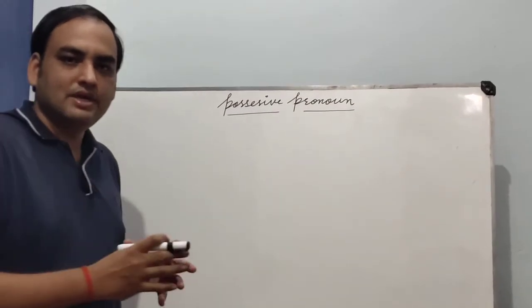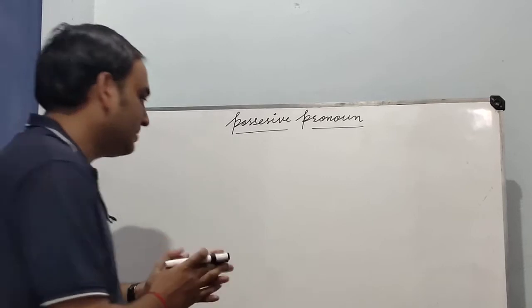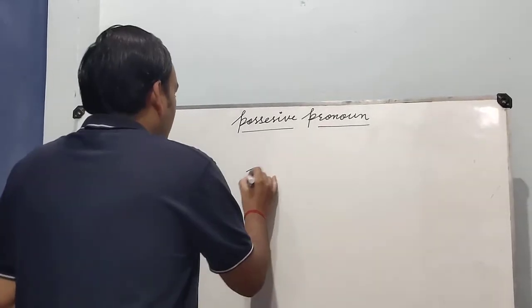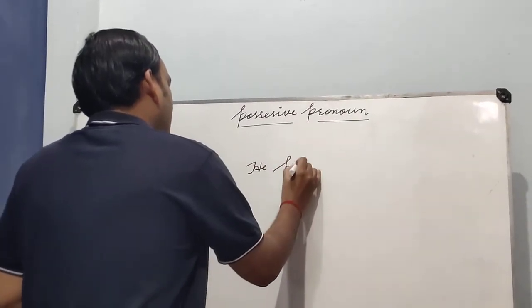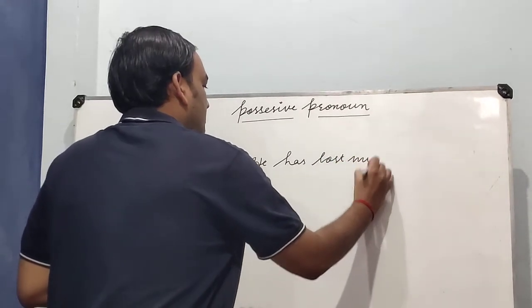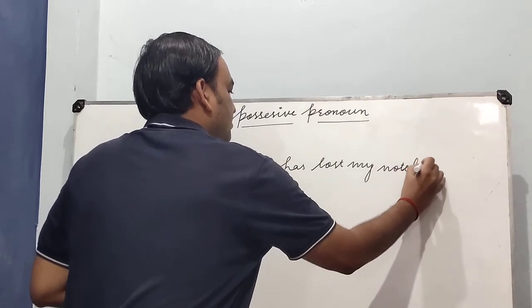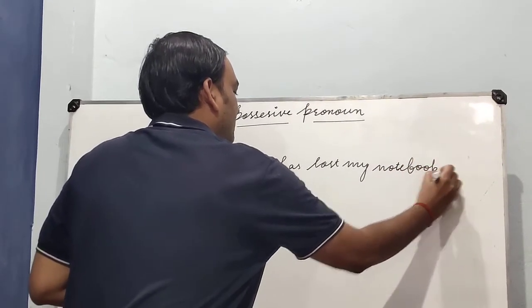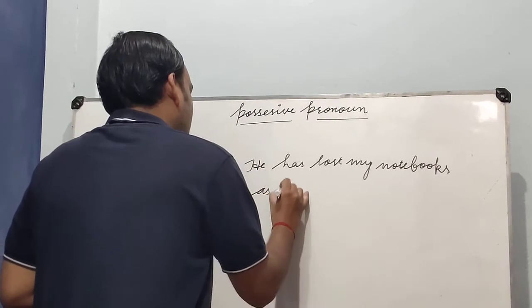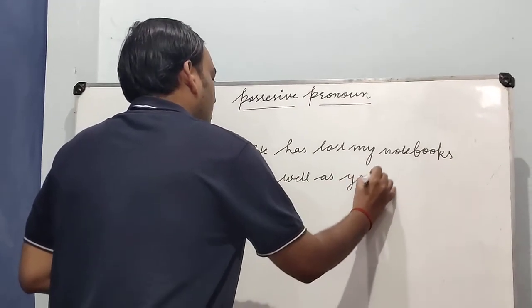So we can also learn this rule by using a sentence. I am writing here, he has lost my notebooks as well as yours. He has lost my notebooks as well as yours.